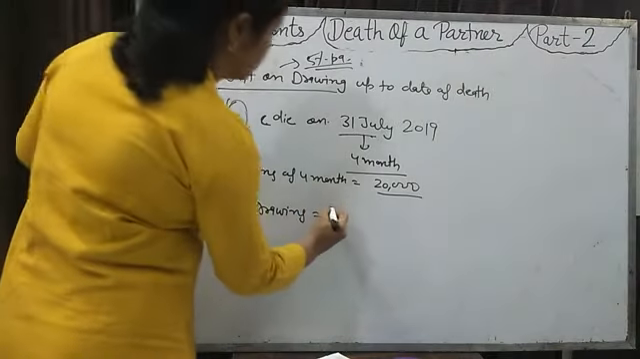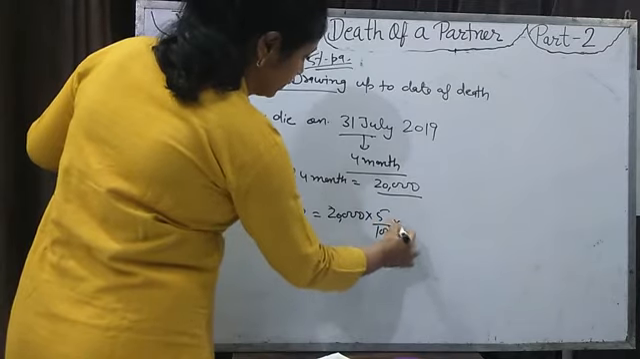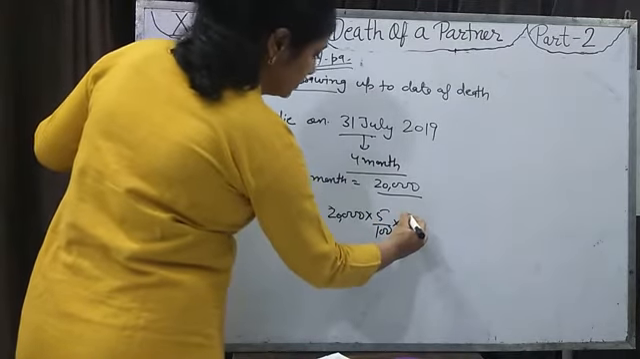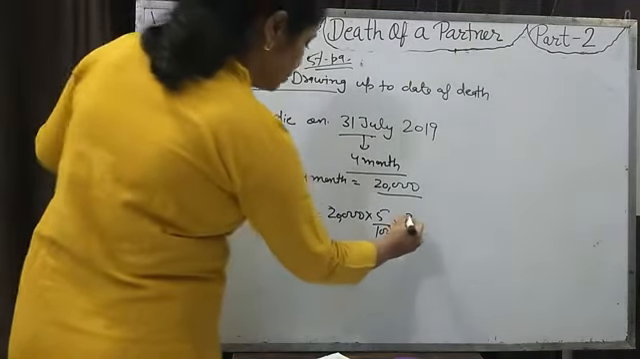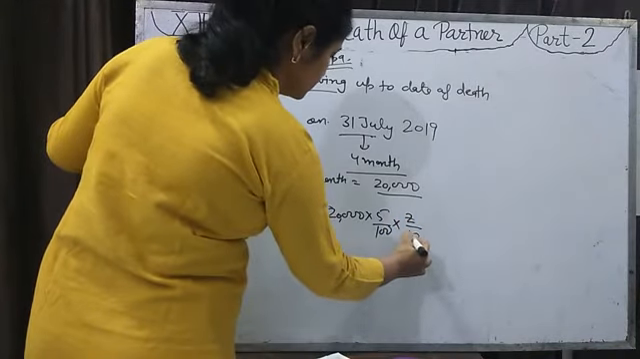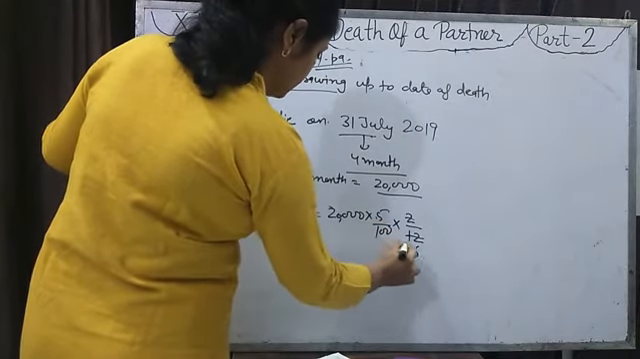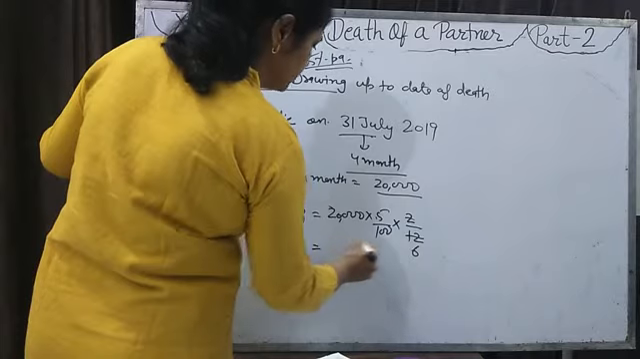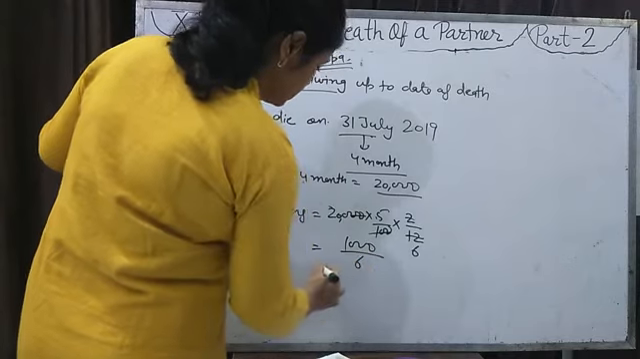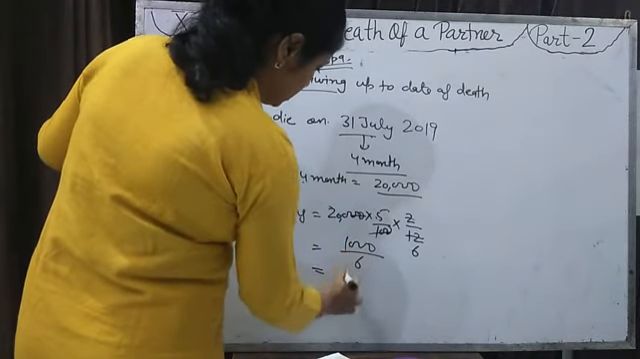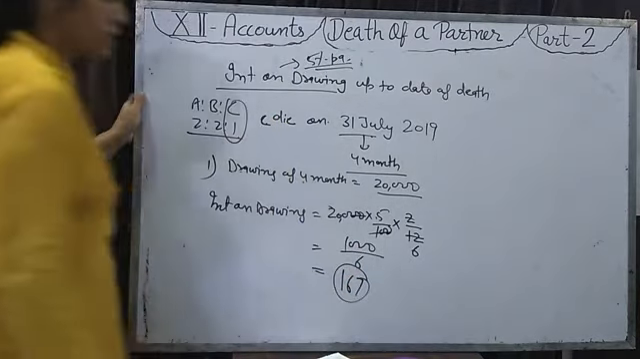Then 20,000 multiplied by 5 by 100, then 2 by 12. How much will it come? Find this out. Cut the zeros, whatever comes. That 1000 divided by 6, 6 times 6 is 36, approximately 167 will come.